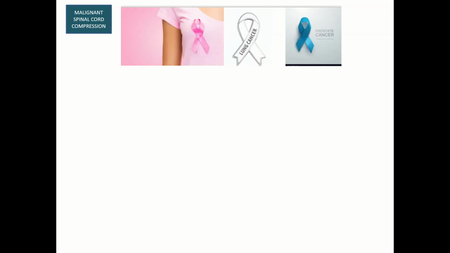And obviously, the most common tumors to do with this kind of malignant spinal cord compression are breast cancer, lung cancer, and prostate cancer. And these are the ones which are commonly seen in literature. Of course, there are other tumors which do have decent mention. These are the ones that I wanted to talk about.